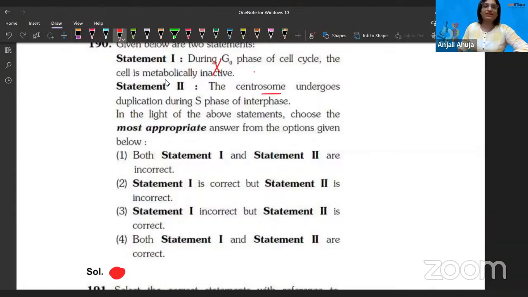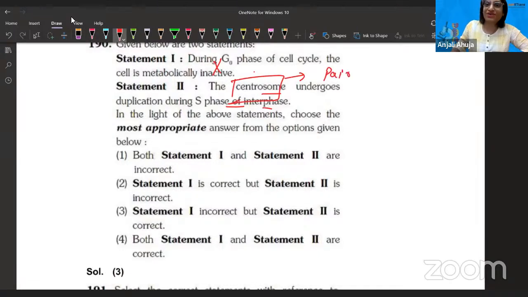The centrosome undergoes duplication during S phase of interphase. Now think about it. Centrosome undergoes duplication during S phase. Is that so? I mean, where did chromosomes come from in S phase? In S phase, synthesis is going on, right? DNA is replicating. The centrum, wait a minute. Statement 1 is incorrect, but statement 2 is correct. Why? So let me read it again. The centrosome undergoes. Okay, they are talking about centrosome. I'm so sorry. I don't know why my brain thought it's centromere. Centrosome. That was a stupid thought.